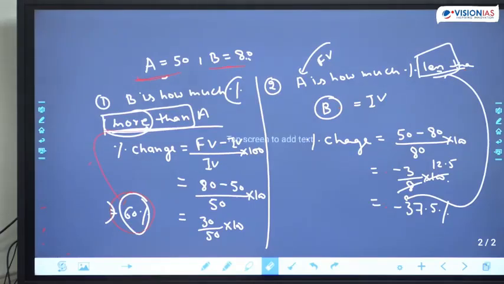Great, Sonali. Clear. This is again a concept from where the questions are coming, not only in percentage, but in other parts of maths also. So this should be very clear to everybody. Great.